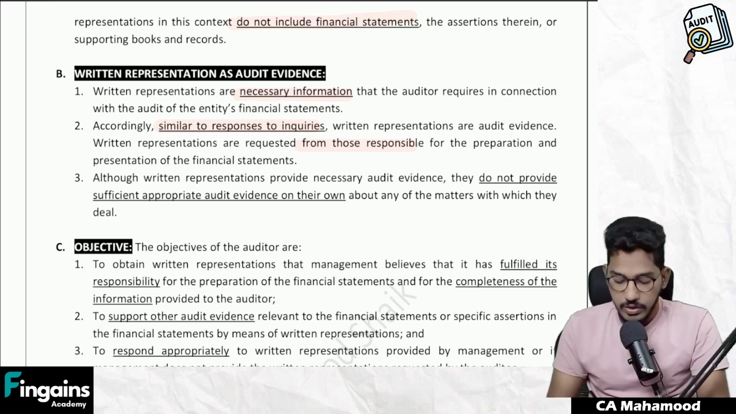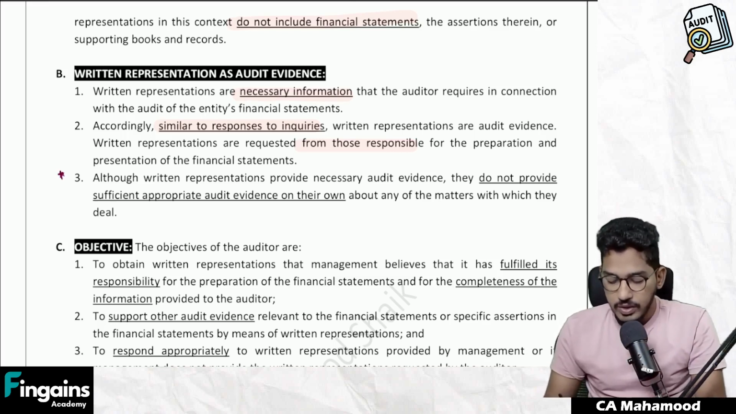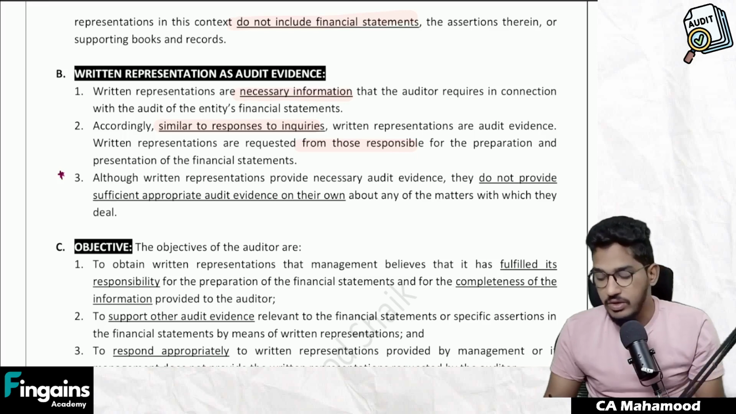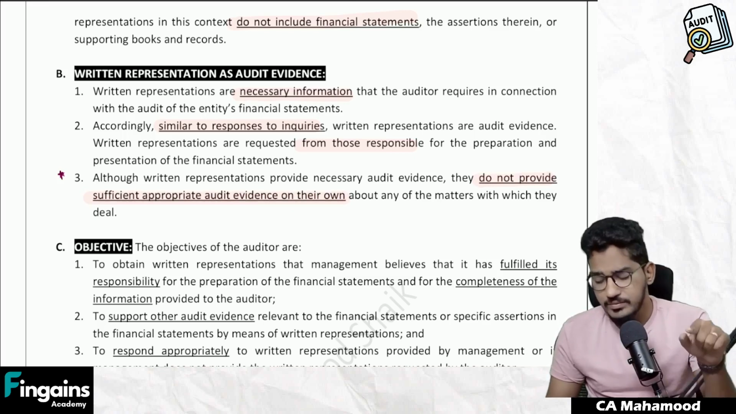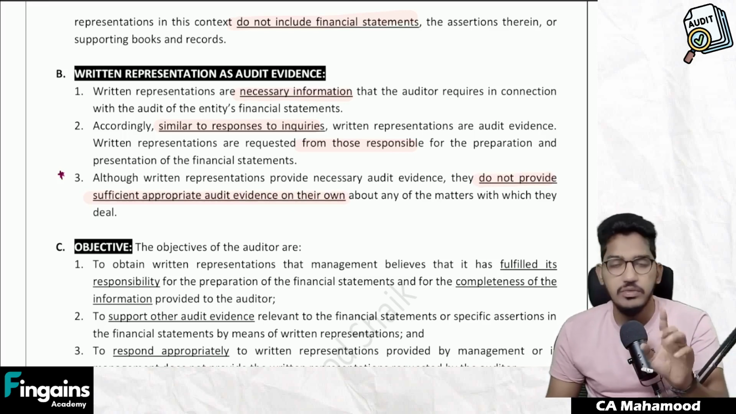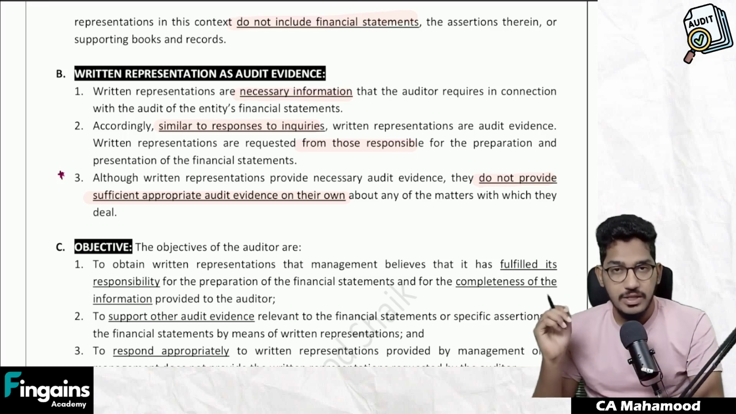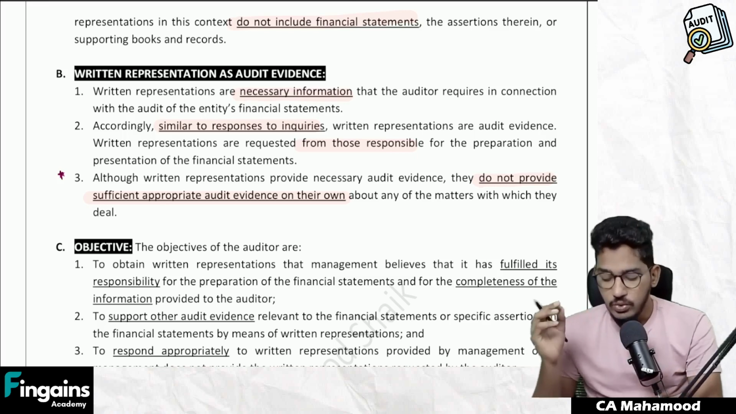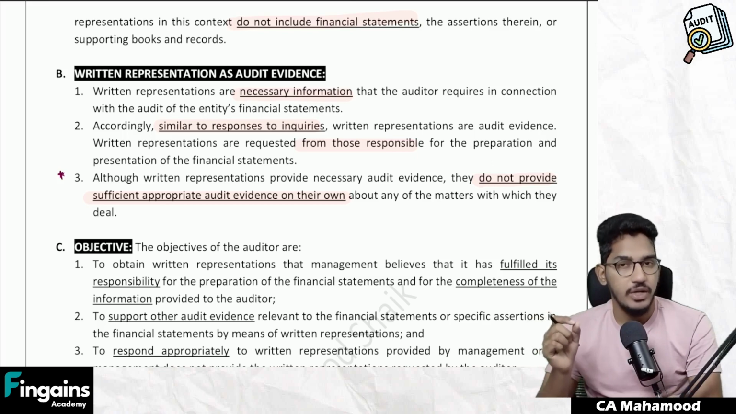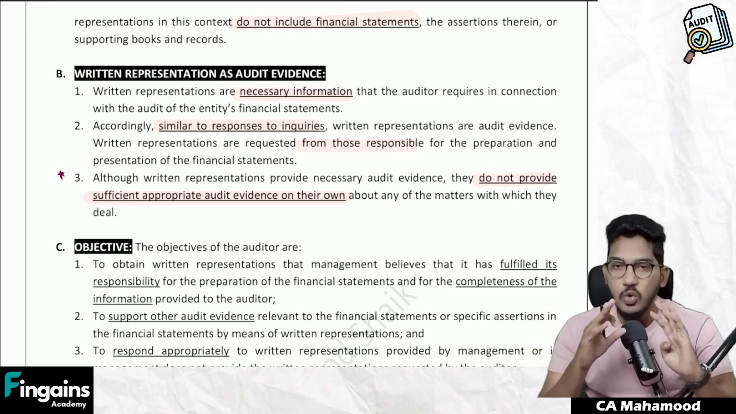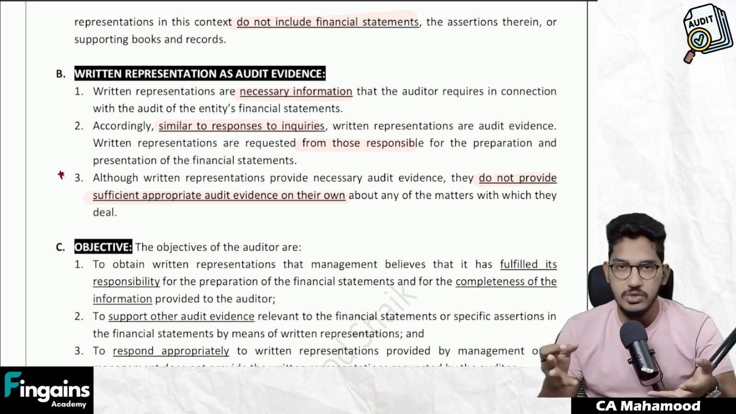Here comes the most important point, the third point. Although written representations provide necessary audit evidence, they do not provide sufficient appropriate audit evidence on their own about any of the matters with which they deal. So written representations provide audit evidence, but only supporting audit evidence. They do not provide sufficient and appropriate audit evidence on their own, which means the auditor can't rely only on written representations to express an opinion.